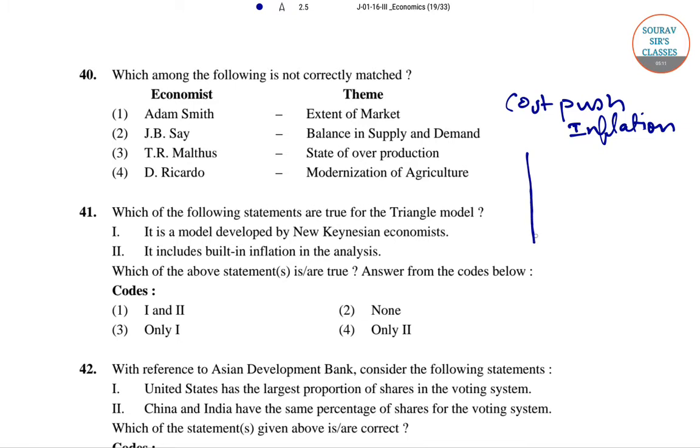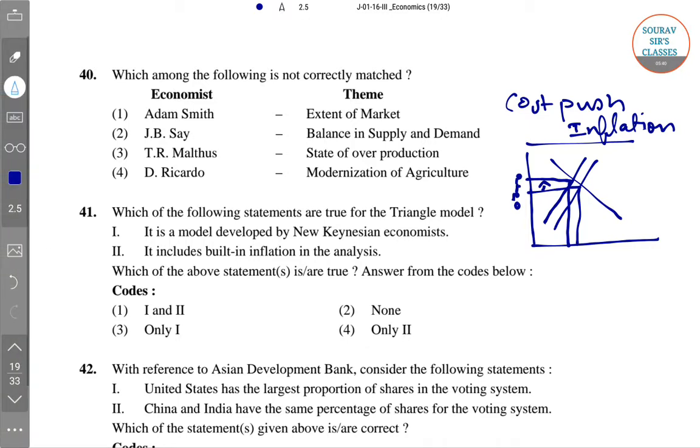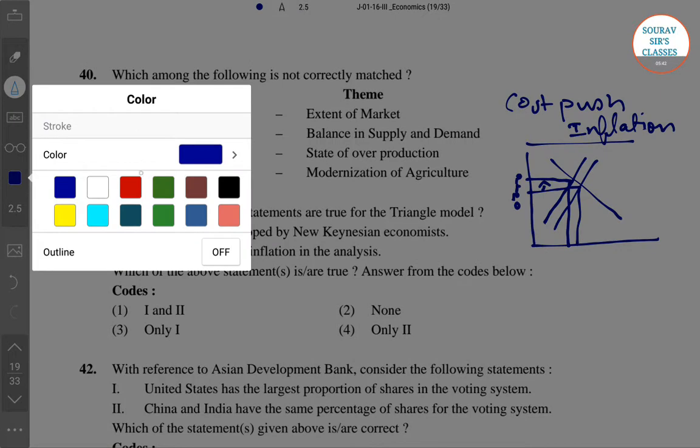If this is the demand and supply curve, now due to a supply shock the supply curve shifts. Again, due to this there is an increase in price level from P0 to P1. So this kind of inflation is known as cost push inflation. And finally, there is another kind of inflation which is known as built-in inflation.